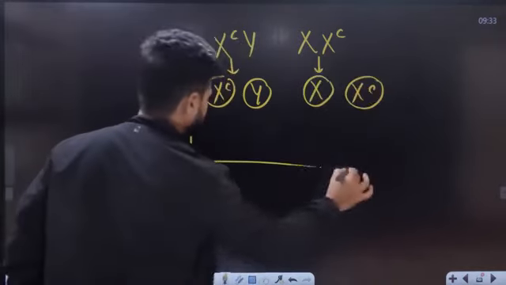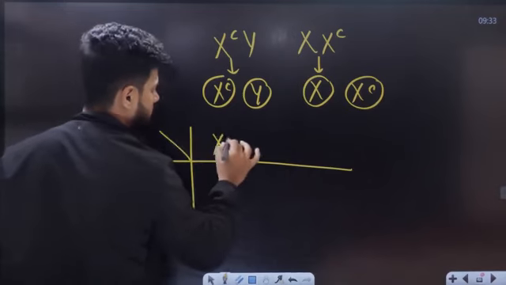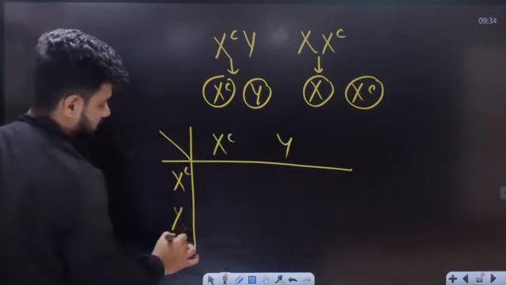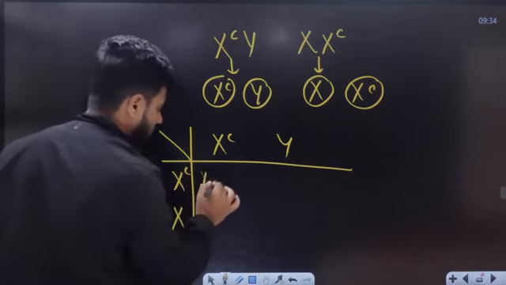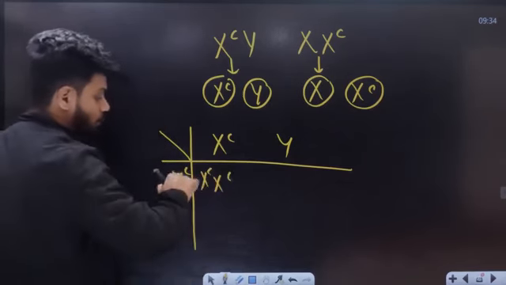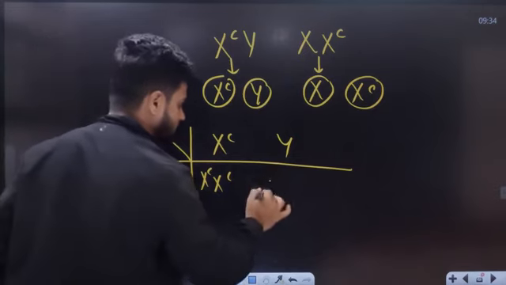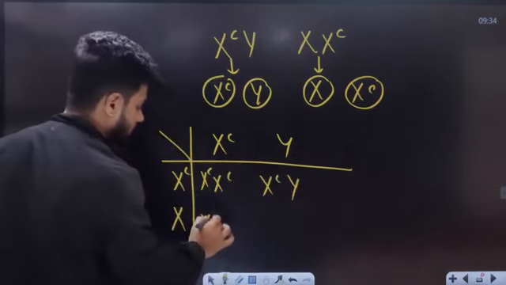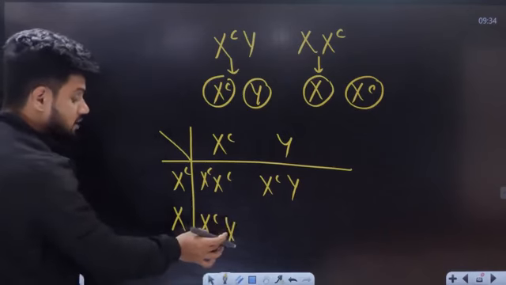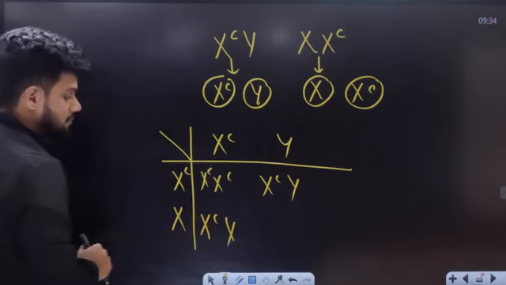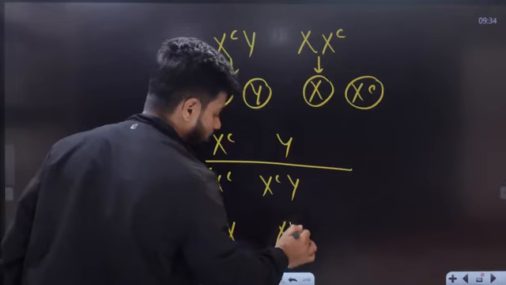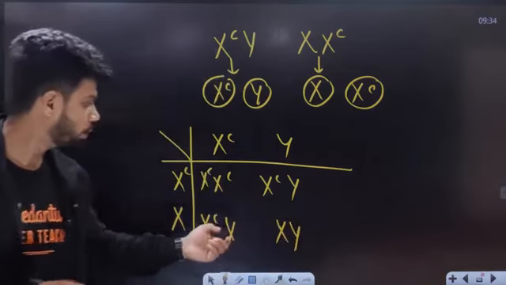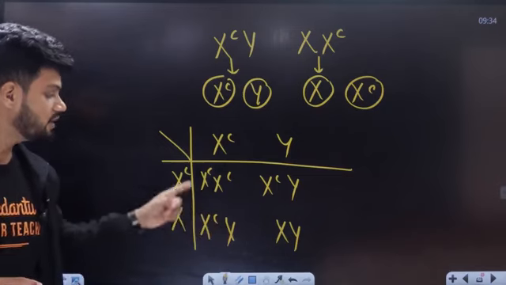Do the Punnett square: XC, Y, XC, and X. When this is the case, we get one colorblind female, a colorblind male, a carrier female, and a normal male.